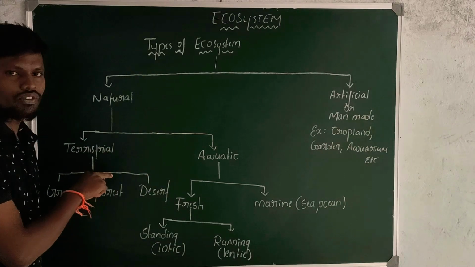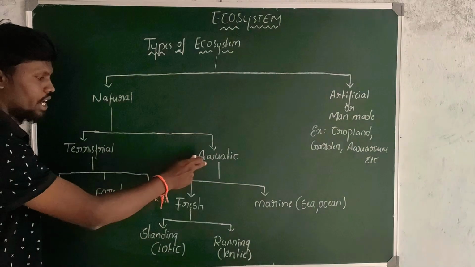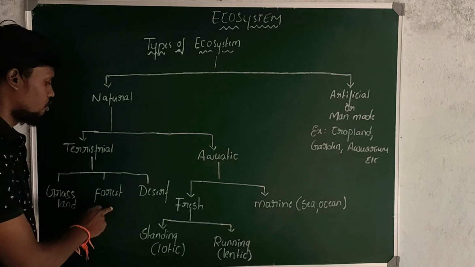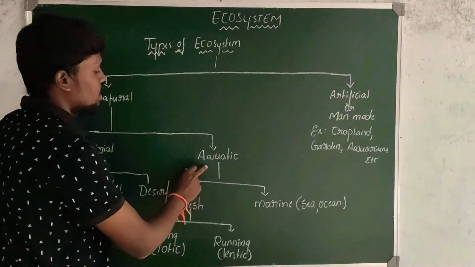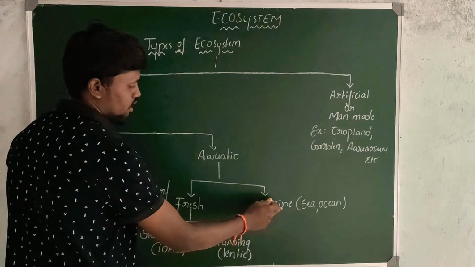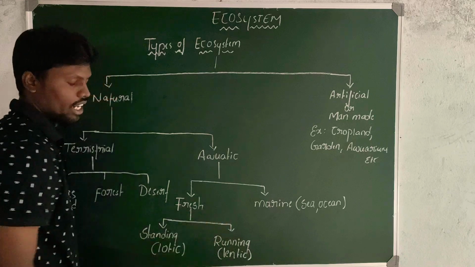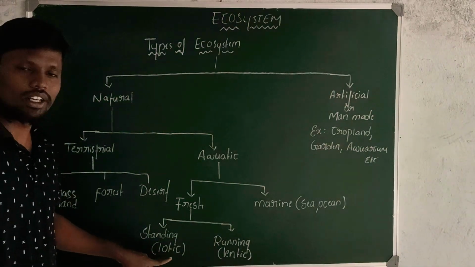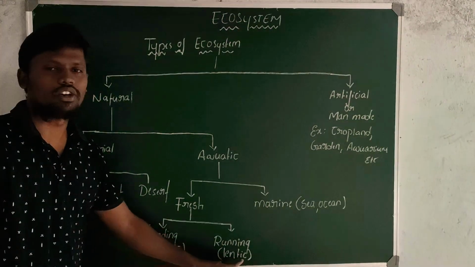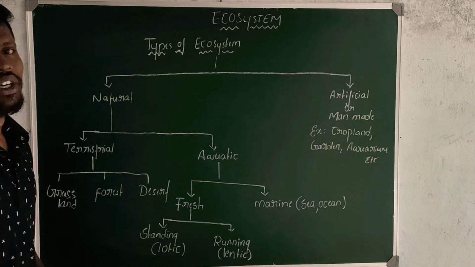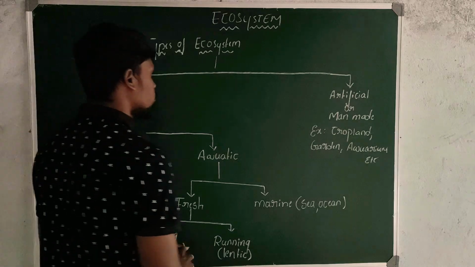Again, natural ecosystems are classified into terrestrial and aquatic. In terrestrial, again three types: grassland, forest, desert. Whereas in aquatic, freshwater as well as marine water ecosystem. In freshwater, that is standing water as well as running water. Standing water is called lentic, whereas the running water is called lotic. These are the types of ecosystem, right?